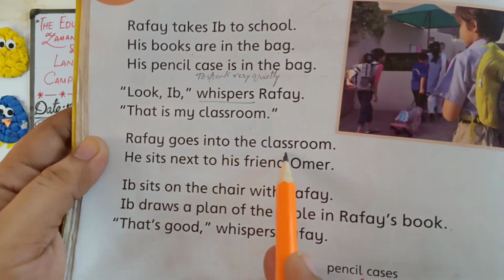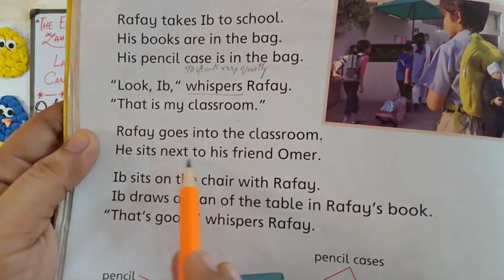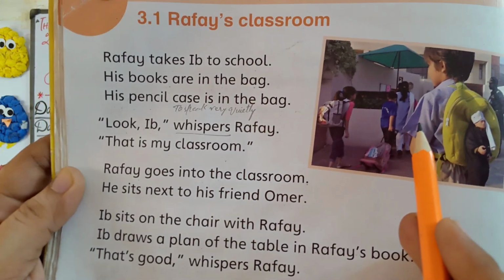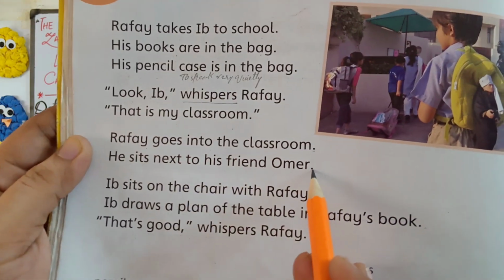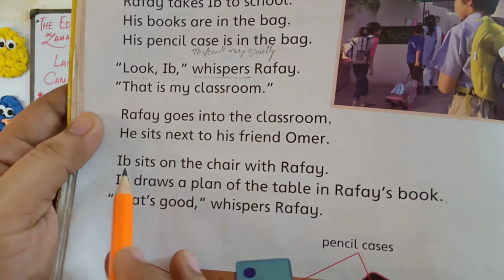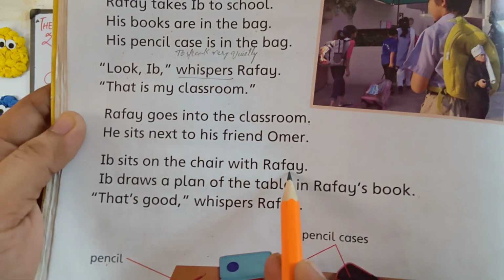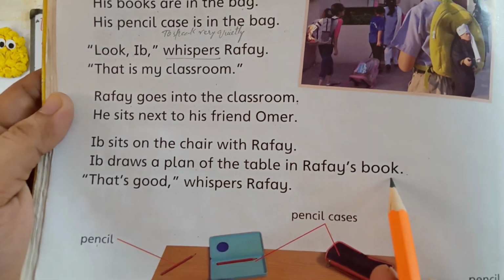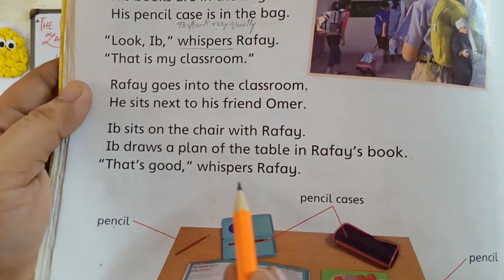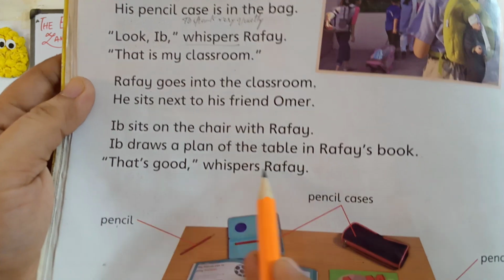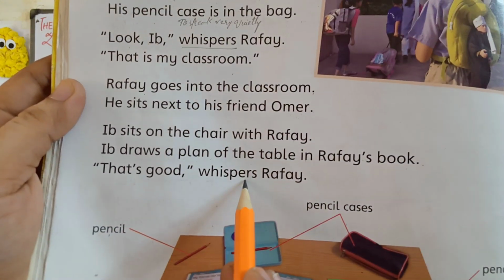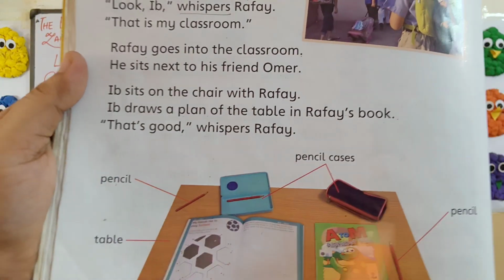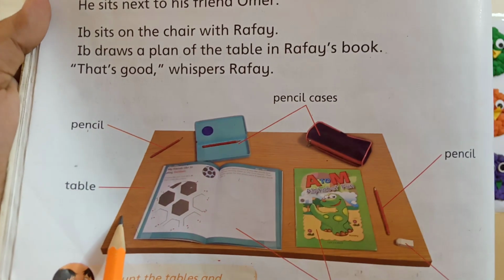Rafi goes into the classroom. He sits next to his friend Umar. Umar is Rafi's friend, so Rafi sits with Umar. Ivy sits on the chair with Rafi. Ivy draws a plan of the table in Rafi's book. That's good, whispered Rafi. Ivy was continuously talking to Rafi, but no one can hear that Ivy is talking with Rafi. Now look here, there is one table.